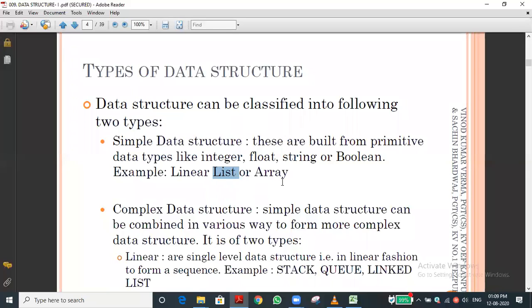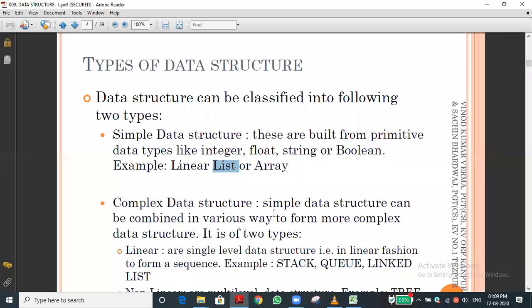Can you recall what we saw on Monday, in the last class? So that is the array concept. But in Python we are not going to use array, we are going to use the array type of concept in the list itself. That's what I'm explaining about the array. Even though it is not in the syllabus, in upcoming topics we are going to use list as a type of array.